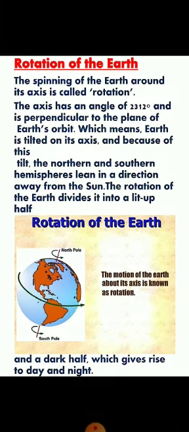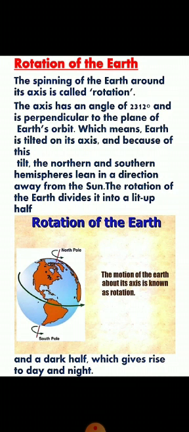The first movement of the earth is rotation. What is rotation? The spinning of the earth around its axis is called rotation. The axis has an angle of 23.5 degrees and is perpendicular to the plane of Earth's orbit, which means Earth is tilted on its axis.